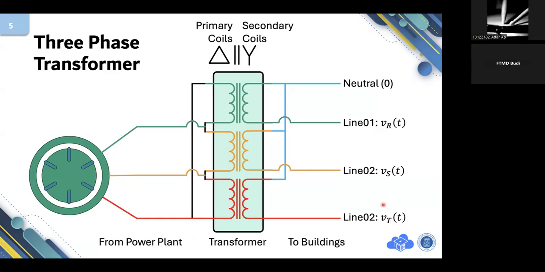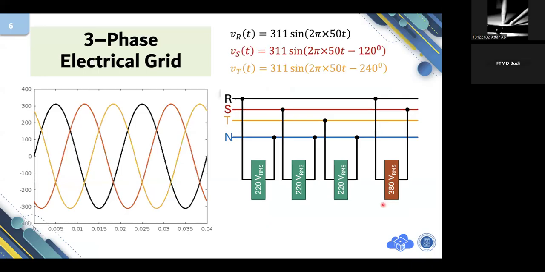Okay, let's go. If you measure the voltage, which are R, S, and T, using a super oscilloscope. I say super oscilloscope because a common oscilloscope is not able to measure voltage of more than 300 volts.